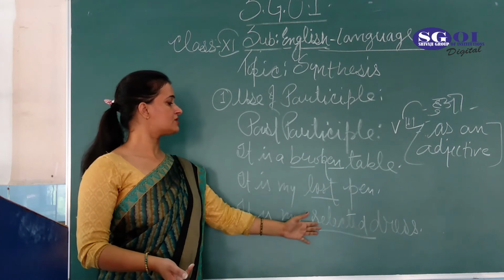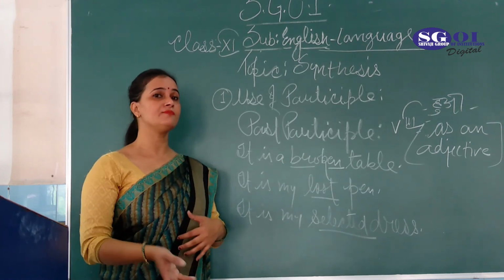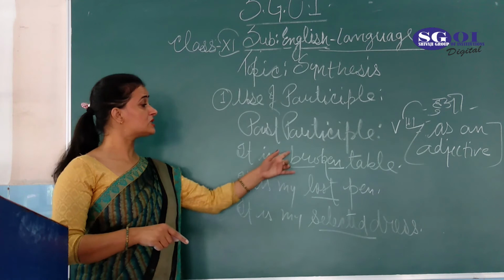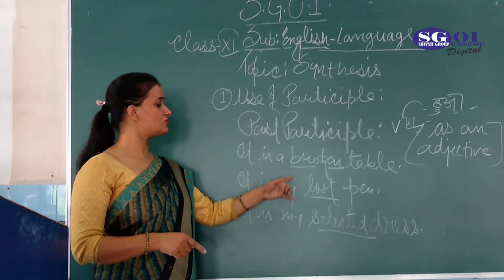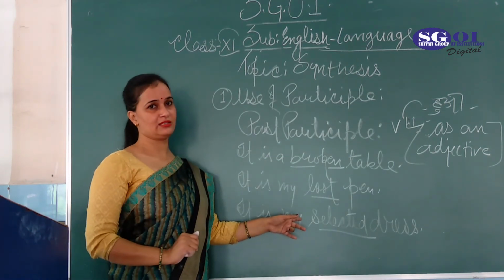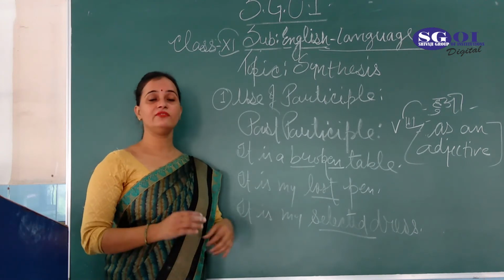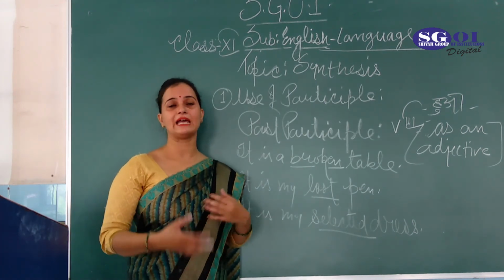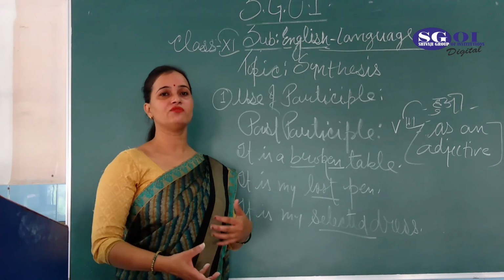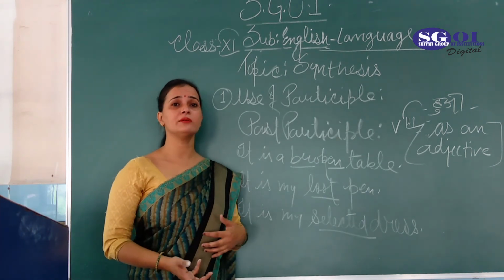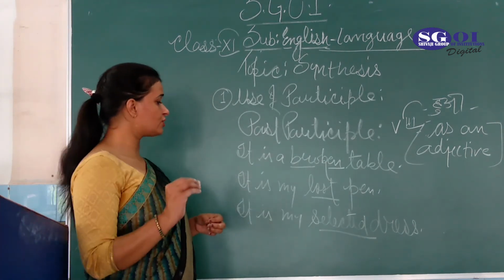Because broken, lost and selected are used as an adjective in the sentence, because there is no use of a helping verb in the sentence. Because whenever we use broken as a verb, we have to use has, have or had. So that will be the present perfect tense. So have you got my point?